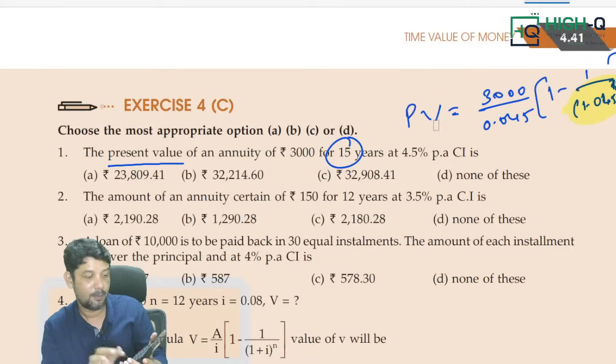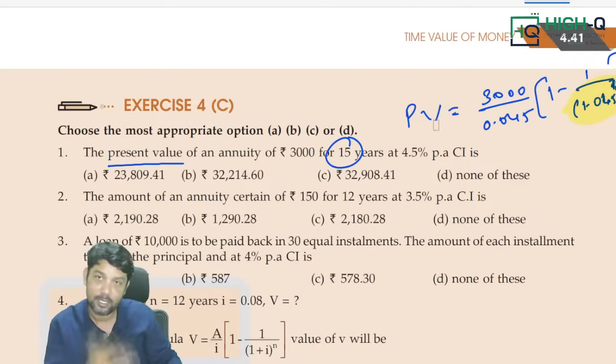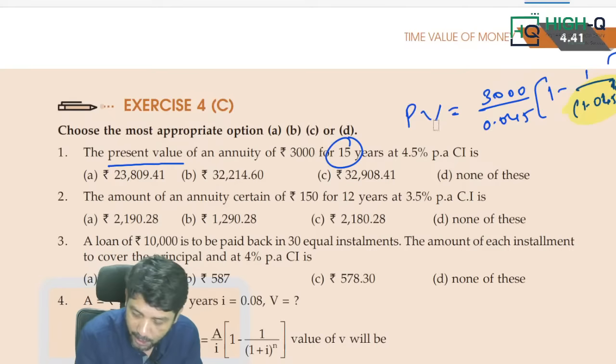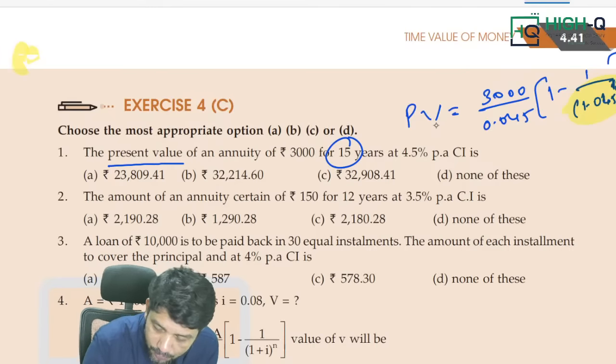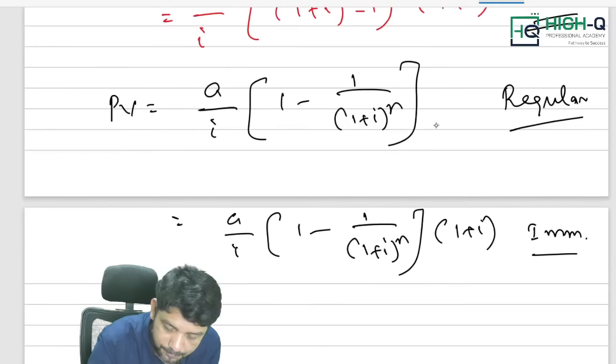Once again I am doing power 15, divided by equal to. Okay, in this calculator it is not working. This calculator is not working, divided by equal to. I think in your calculator it will be equal to. Can you please help me, my dear? How to find out? Look at this. Can you please help me out?